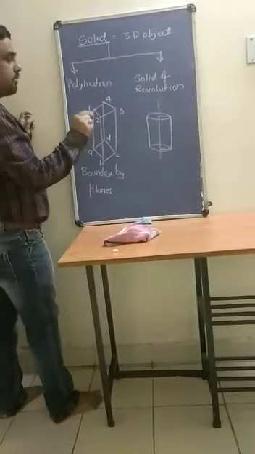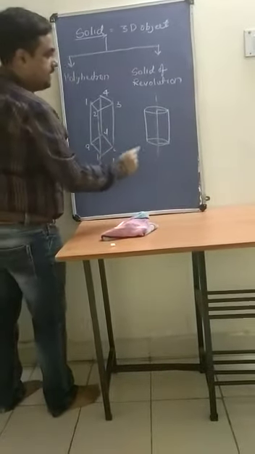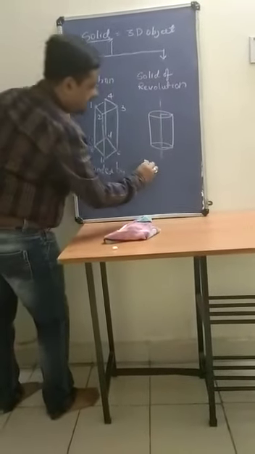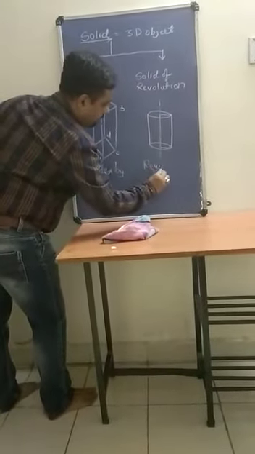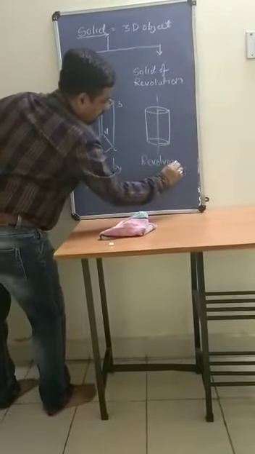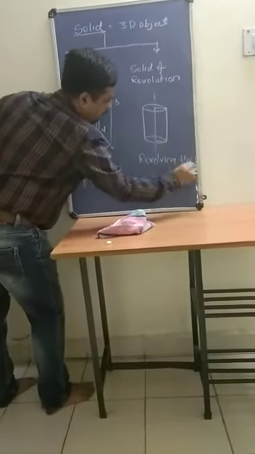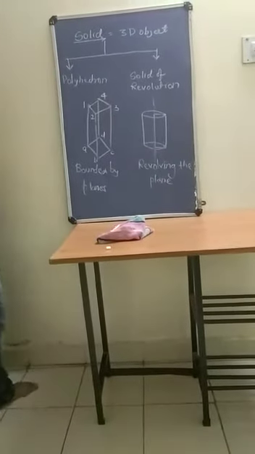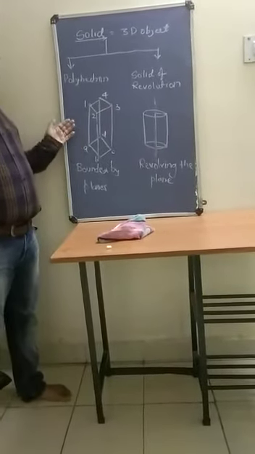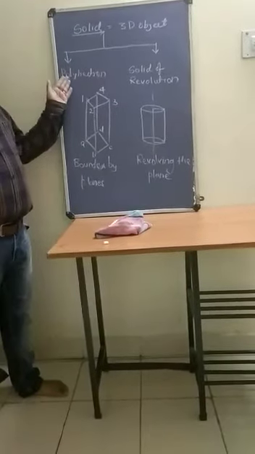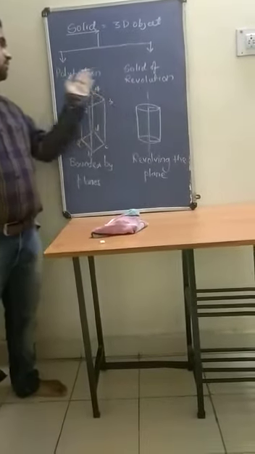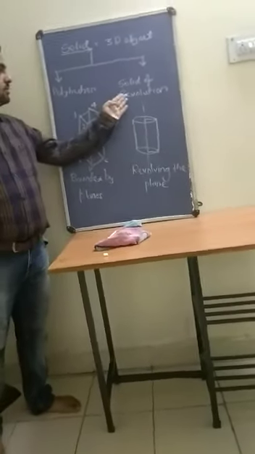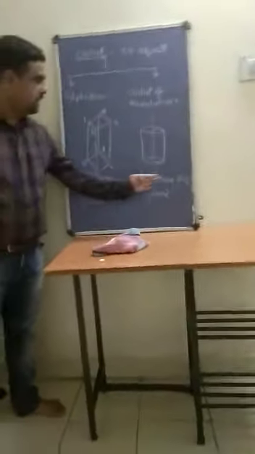That means solids obtained by revolving the plane. So this is how you can classify the solid into two types, polyhedron and solid of revolution. Polyhedrons are the solids bounded by planes, and solids of revolution are the solids obtained by revolving the plane.